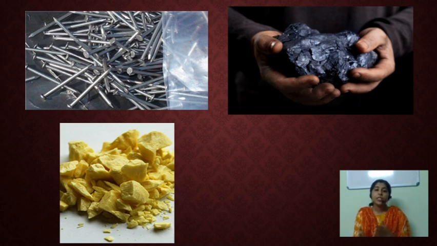Here, first we consider the iron nail. And iron is an example for metal or non-metal? Iron is an example for metal. So that is very hard and also very shiny in appearance. Next, we looked at coal and sulfur. Both coal and sulfur are dull in appearance and also not very hard.